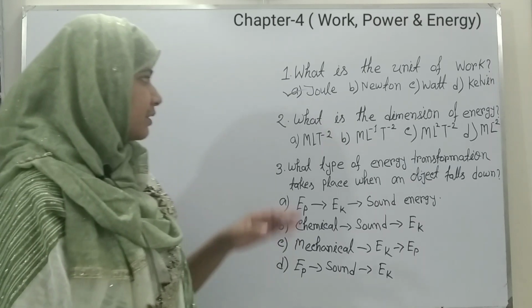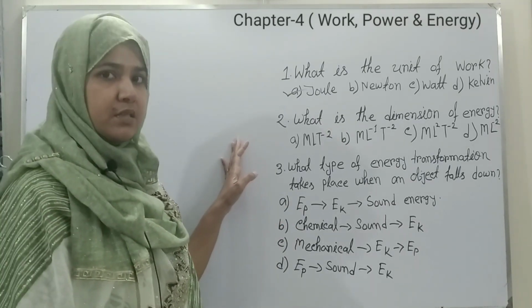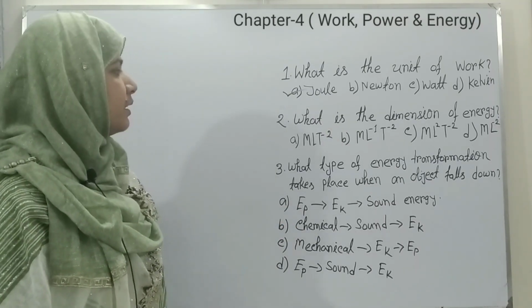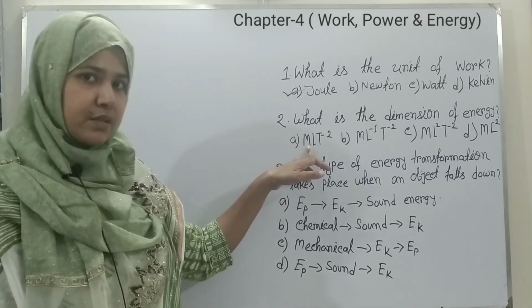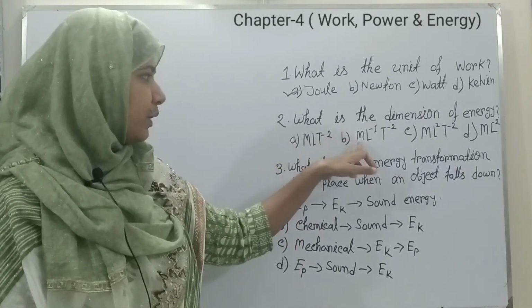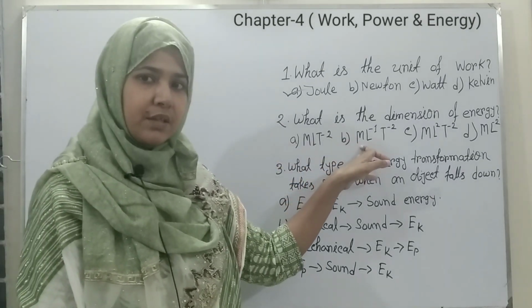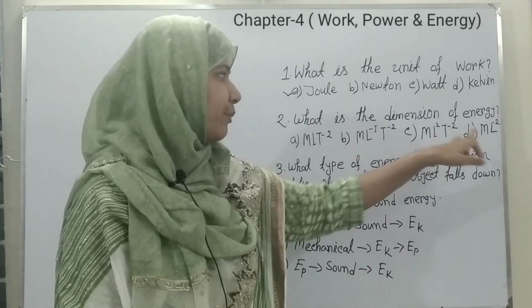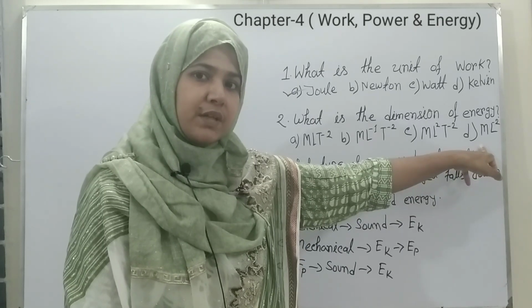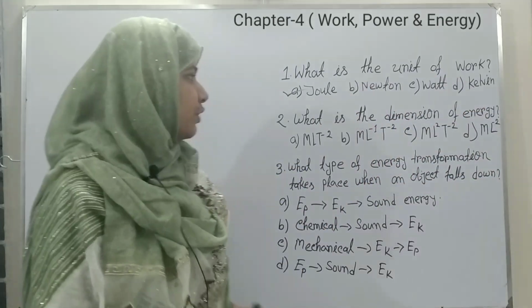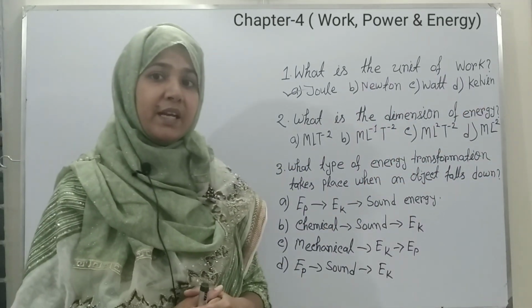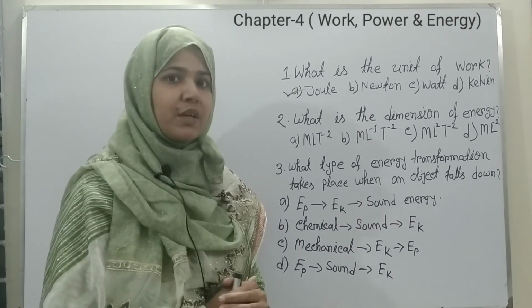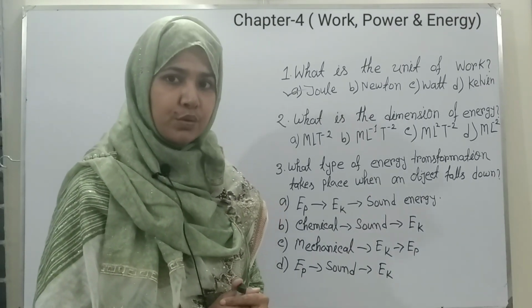Our next question is, what is the dimension of energy? Here you can see number A, ML T inverse 2; number B, M L inverse 1 T inverse 2; number C, ML square T inverse 2; number D, M L inverse 2. So you know that the dimension of energy is ML square T inverse 2.